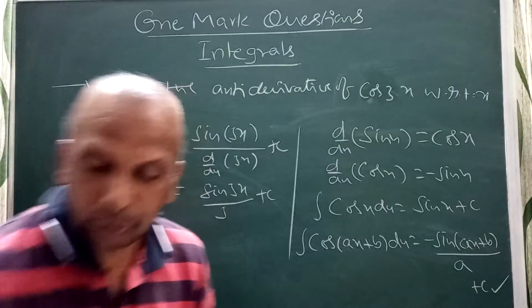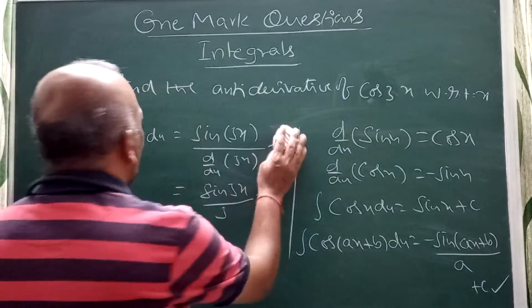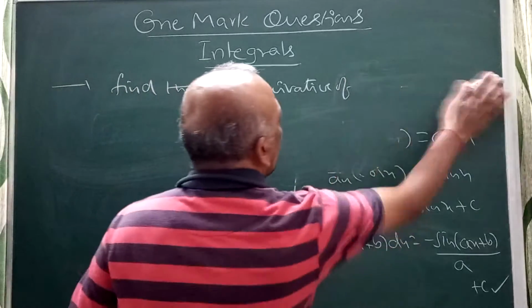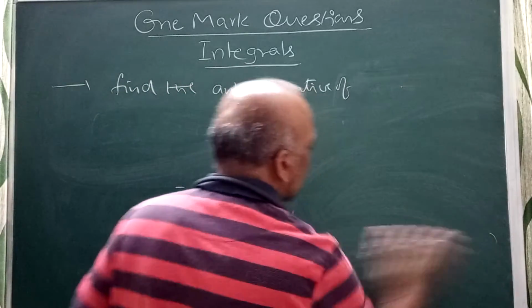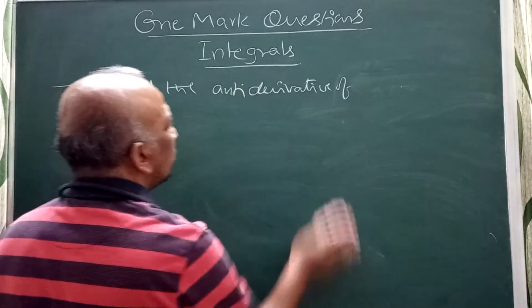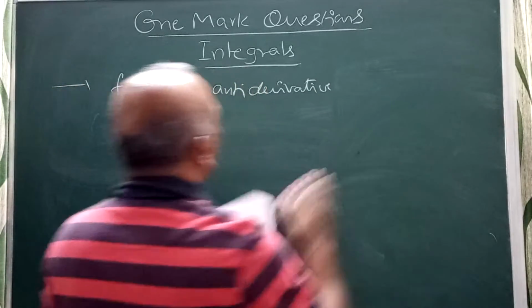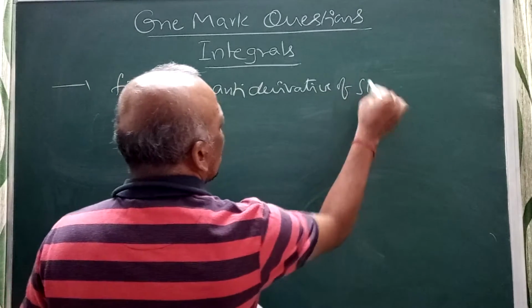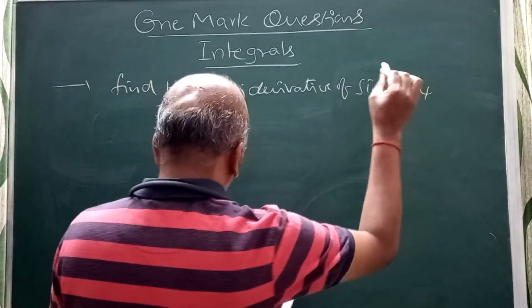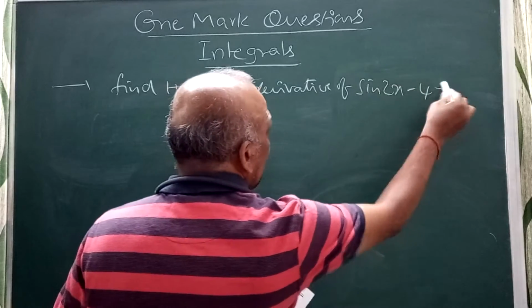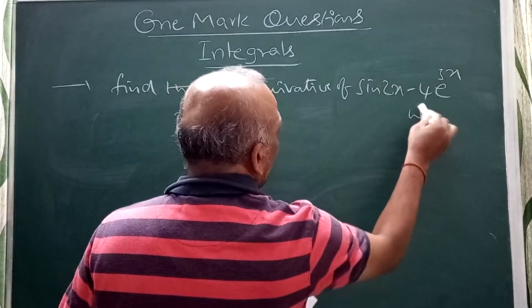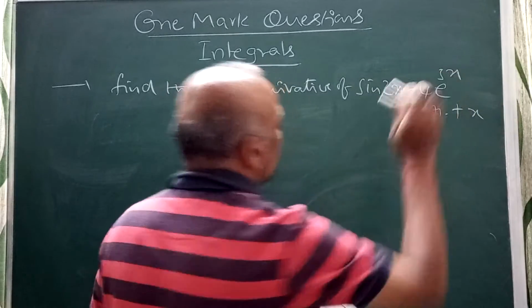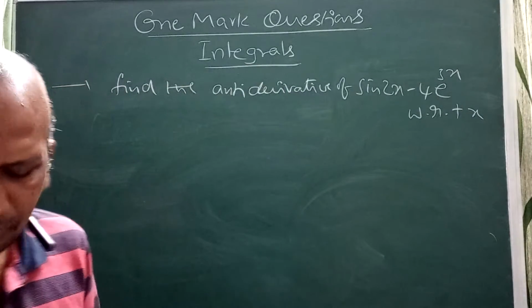Next, find the antiderivative of sin 2x minus 4 into e power 3x with respect to x.